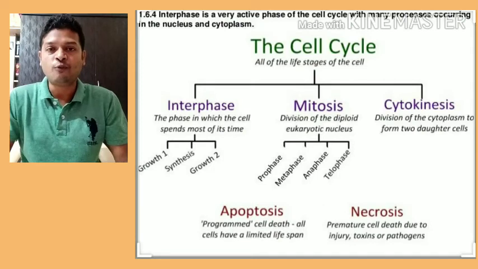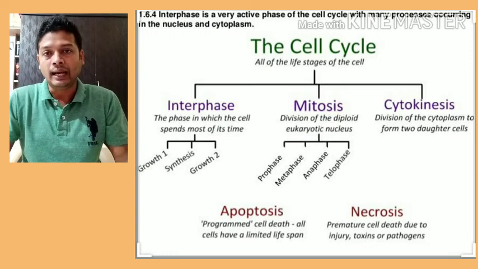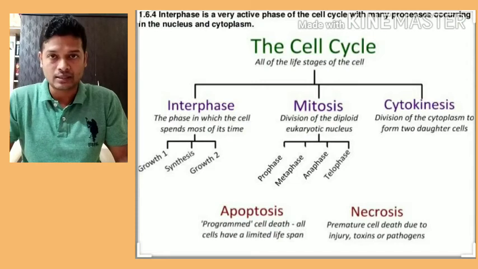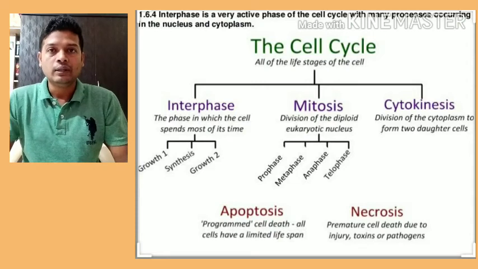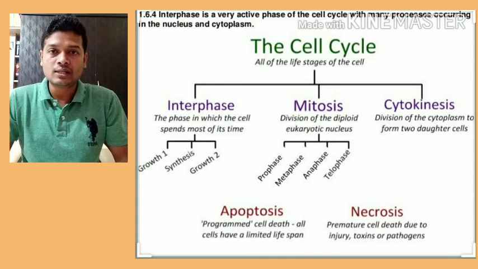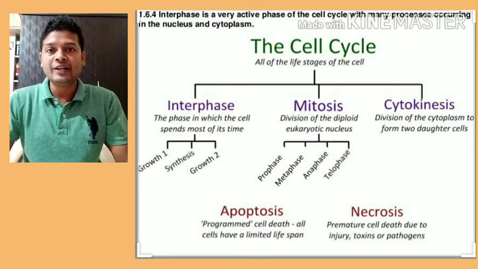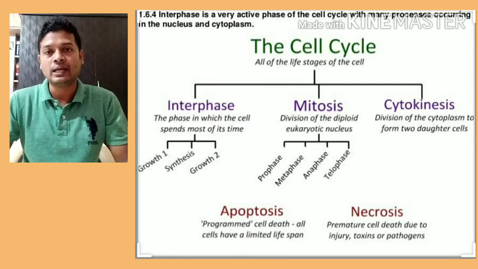Now the entire process of mitosis is divided into two stages: karyokinesis and cytokinesis. Karyokinesis is nothing but division of the nucleus. The nucleus divides. That is karyokinesis. Cytokinesis is division of the cytoplasm. So the first process which occurs is karyokinesis, and then it is followed by cytokinesis. Karyokinesis is again divided into four stages, namely Prophase, Metaphase, Anaphase and Telophase. So we are going to study in detail what happens during Prophase, Metaphase, Anaphase and Telophase.